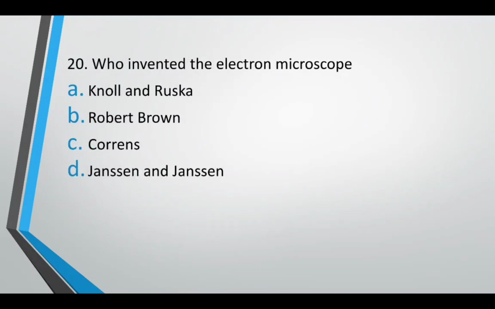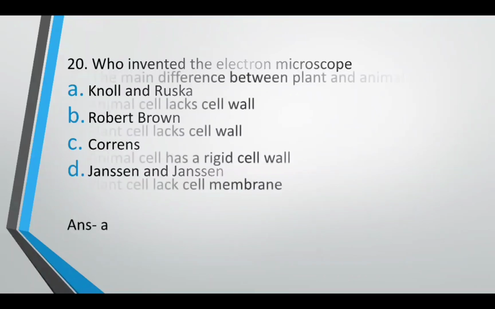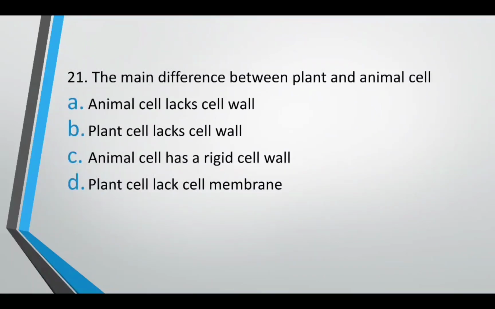Who invented electron microscope? Knoll and Ruska, Robert Brown, Correns, Janssen and Janssen. The correct answer is option A, Knoll and Ruska. The main difference between plant and animal cell is: animal cells lack cell wall, plant cells lack cell wall, animal cells have rigid cell wall, plant cells lack cell membrane.